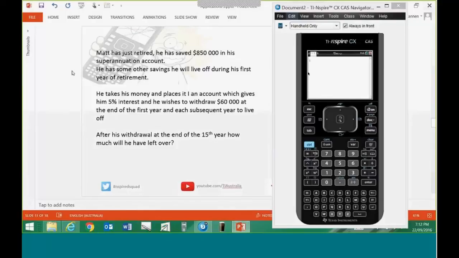So here's a situation, and the figures here are fairly realistic, actually. A fellow called Matt, $850,000. So that's a fair bit of savings he's put away over his working life. But he's now looking to retire. Shall we say he's 60 years old, and with a life expectancy of somewhere in the 90s, we would think.